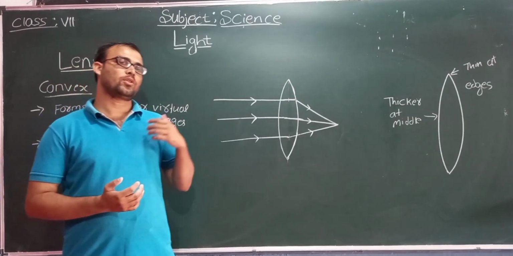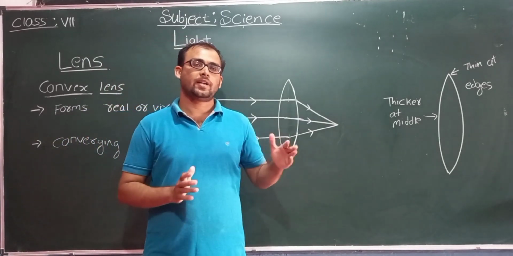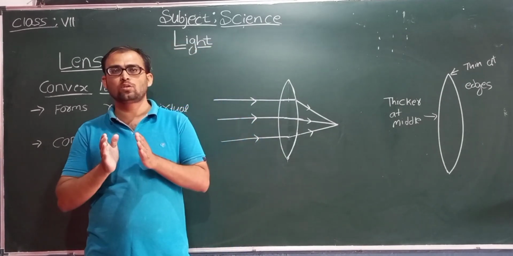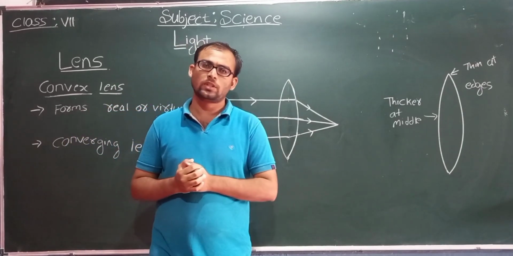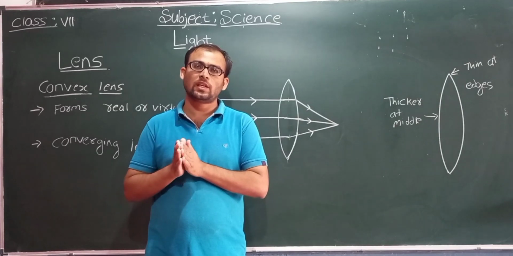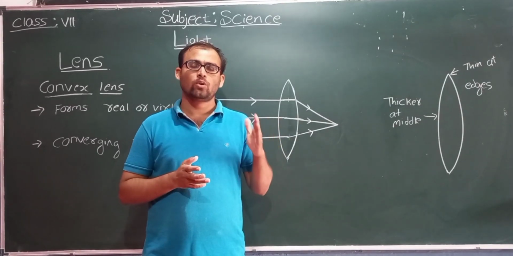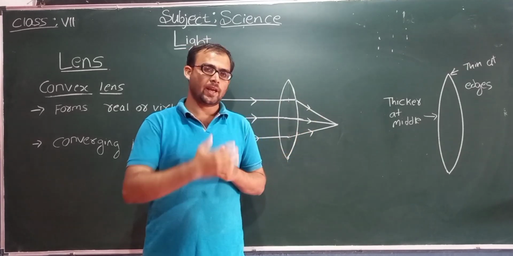Before going to lenses, I'll tell you something about opaque and transparent objects. Students, opaque objects are those which do not allow light to pass through them. Suppose wood, plastic and cloth. There are many examples.